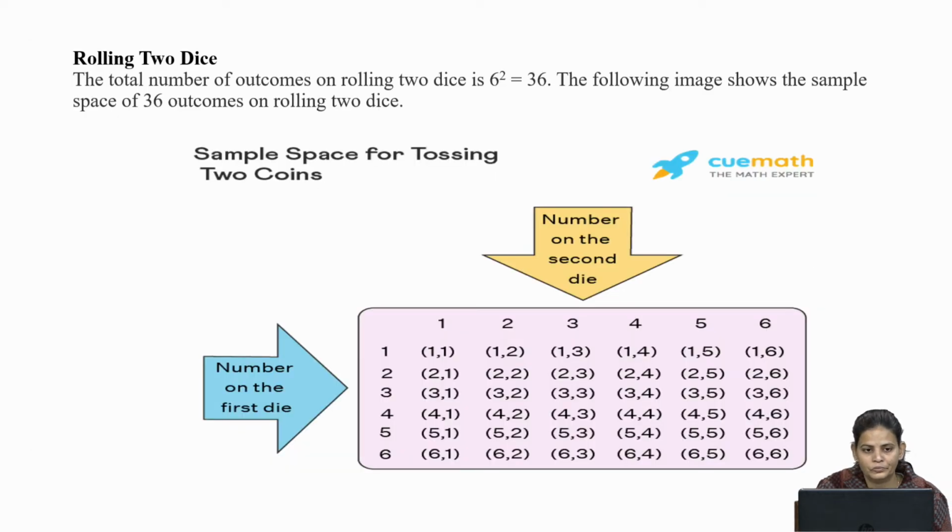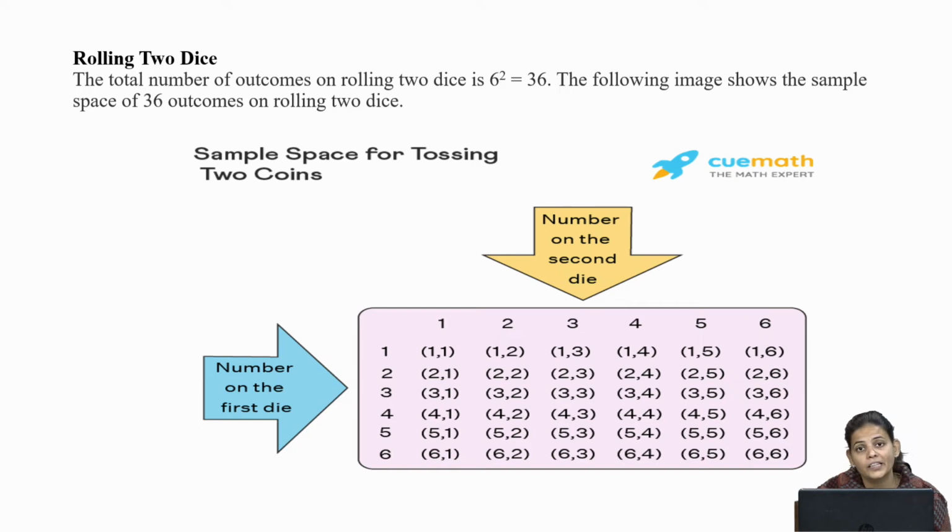Then come to rolling of 2 dice. Sometimes we can roll 2 dice, then there is a little difference in getting the outcome. So the total number of outcomes on rolling 2 dice will be 6 power 2, 6 squared, that is 36. You can see this image to find out how 36 outcomes will occur. Here the number on the second die is given above and the number on the first die is given on this side. You can see the 2 arrows, blue arrow and light color arrow. So here you can see 6 faces on the first die, 6 faces on the second die.